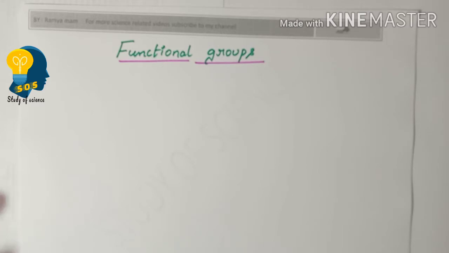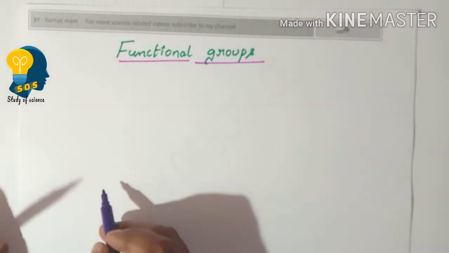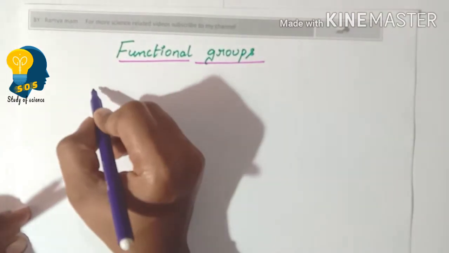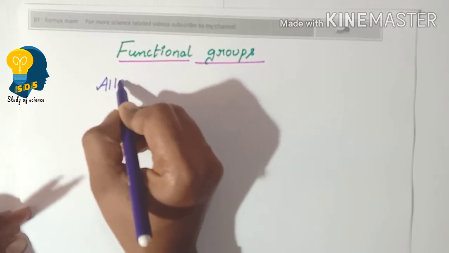In this session, I am going to recall whatever functional groups you have learned in the carbon and its compound lesson. Let us start with the first functional group which we have learned. We have come to know that there are so many functional groups. Amongst all, the first we have learned was the alkenes.